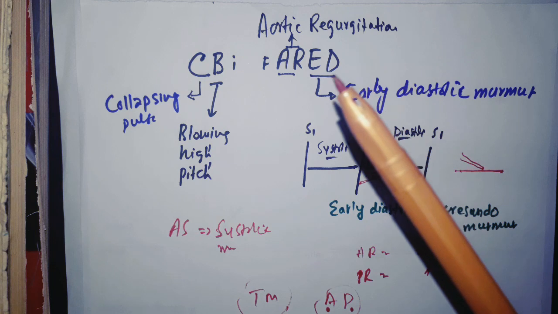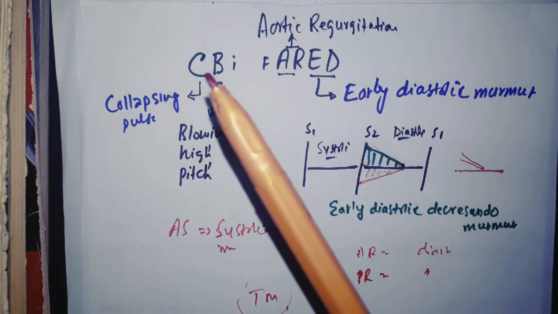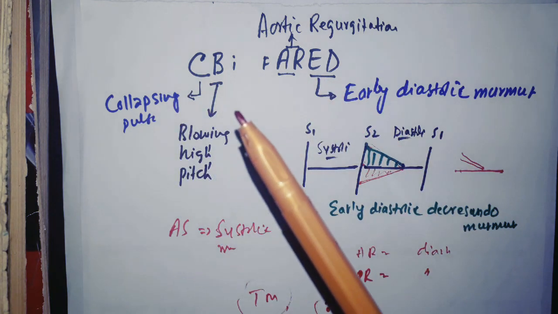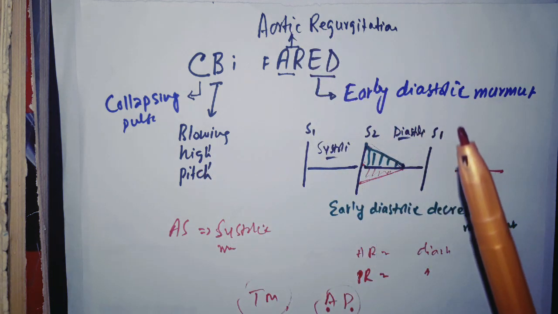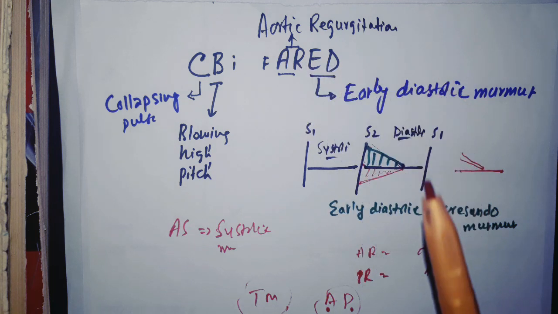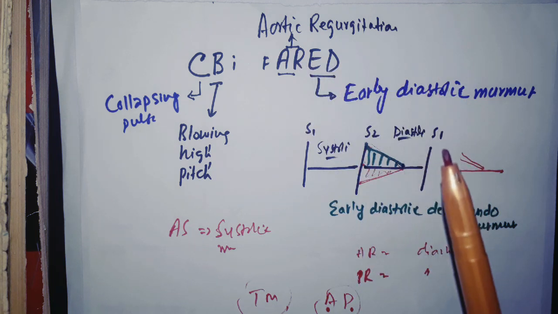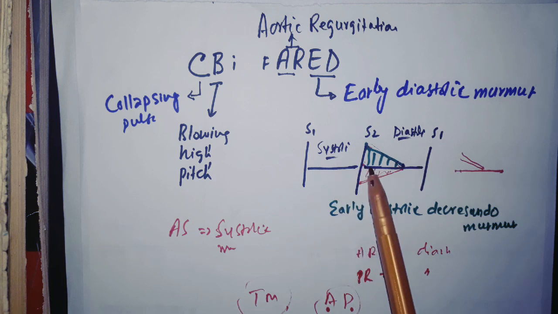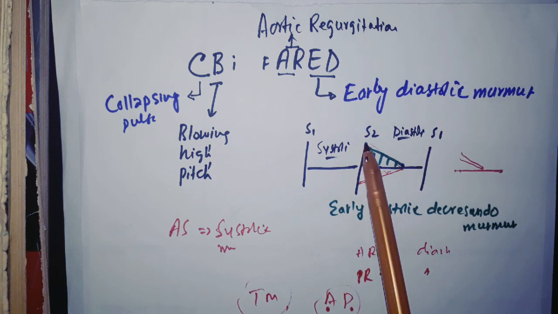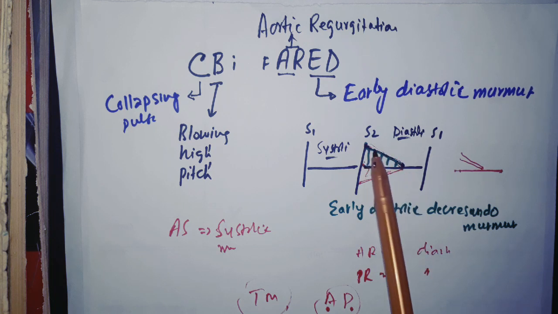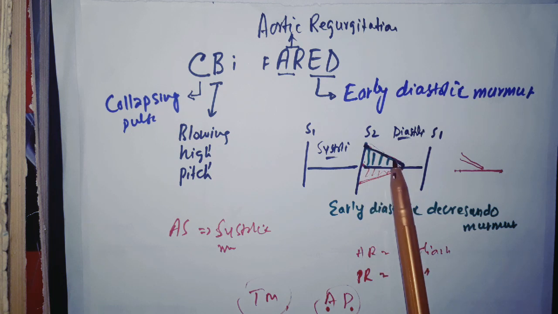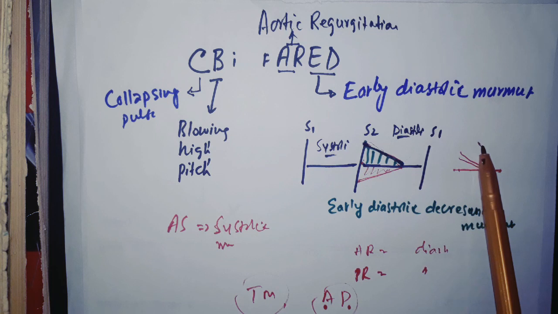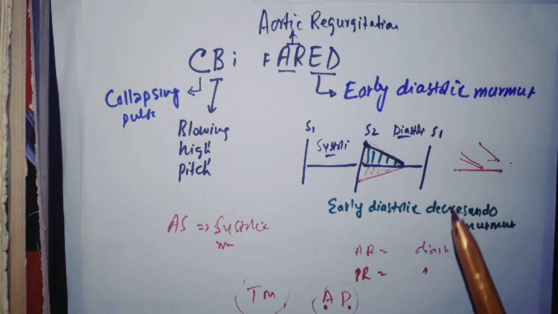For aortic regurgitation, I already uploaded a video on it, but the mnemonic here is CBI AR ED. C is for collapsing pulse, B is for blowing high pitch, AR is for aortic regurgitation, ED is for early diastolic murmur, and this D is also for decrescendo murmur. Diastole is between S2 and S1, so you can see the diastole started from here, so it is an early diastolic murmur. It starts early, but first it is high in intensity, then it goes down. This is called decrescendo. Moving from high to low intensity is called decrescendo murmur.